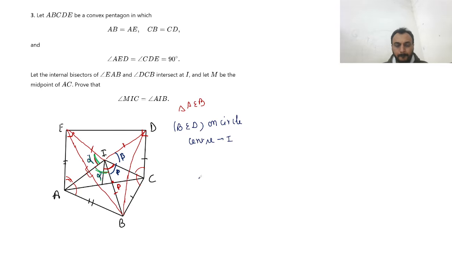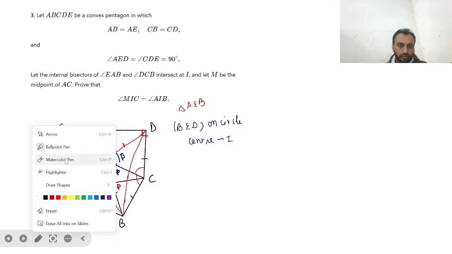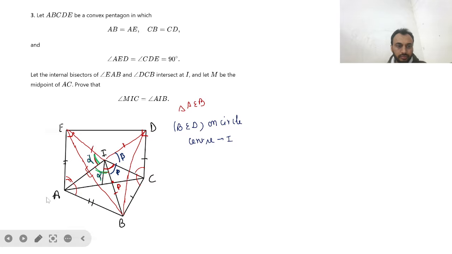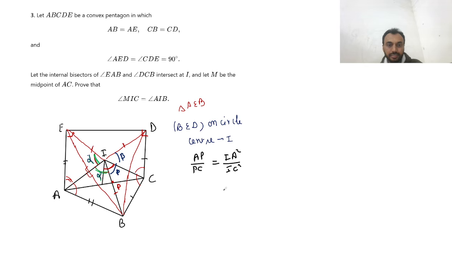Now we want to prove that IP is a symmedian. For that, if we somehow find that AP by PC is equal to IA square by IC square, then I can say that IP is a symmedian, because this is the property, or the converse, of a symmedian: if this ratio is IA square by IC square, then it is a symmedian. So we want to prove IA square by IC square.